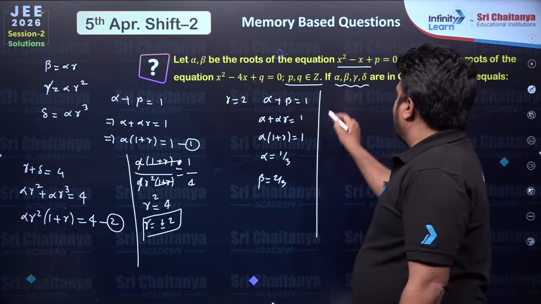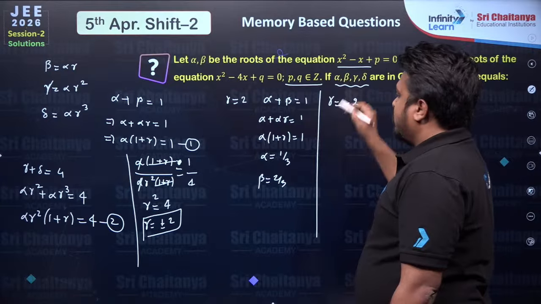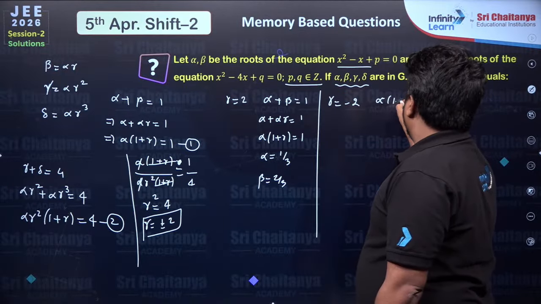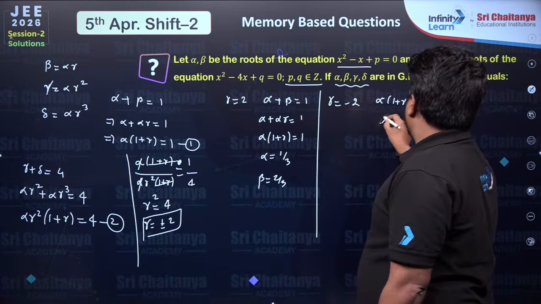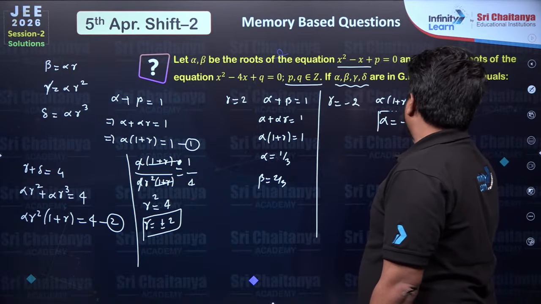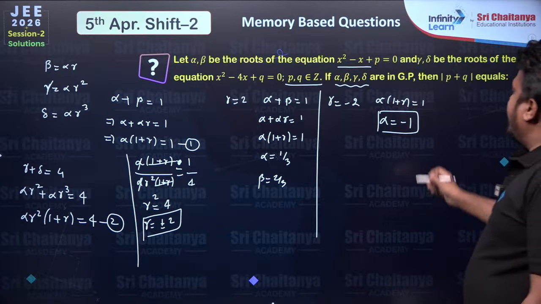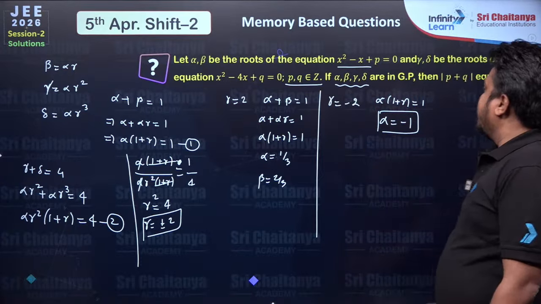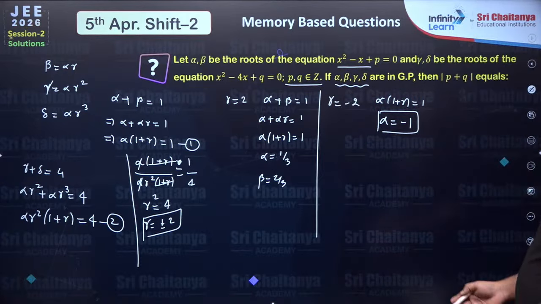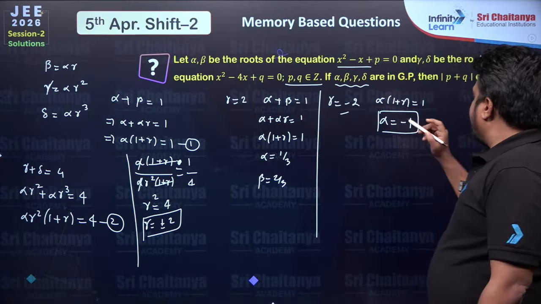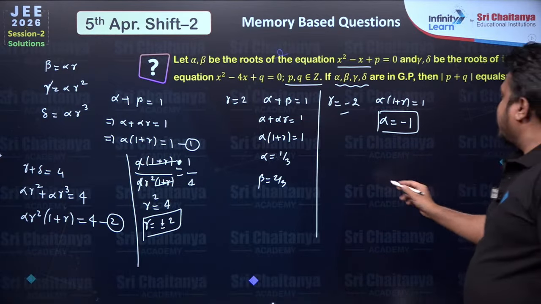Or with r equal to minus 2, what is going to happen? Alpha into 1 plus r equals 1, so alpha is coming as minus 1. Right. So with these values of alpha and r, we have to make sure that p, q belong to integers and alpha, beta, gamma, delta are in GP. So I think with r equal to minus 2 and alpha equal to minus 1, we can generate a GP.